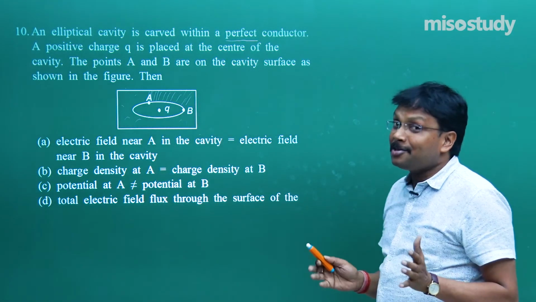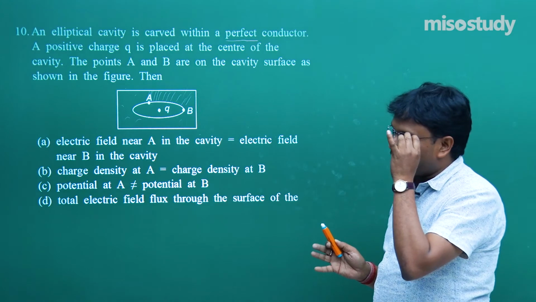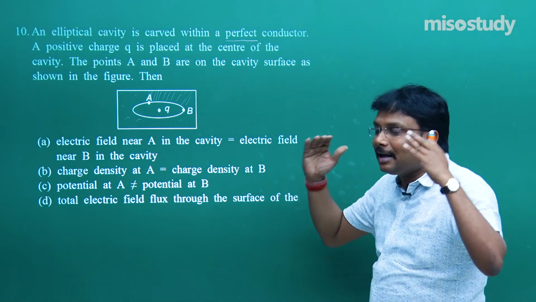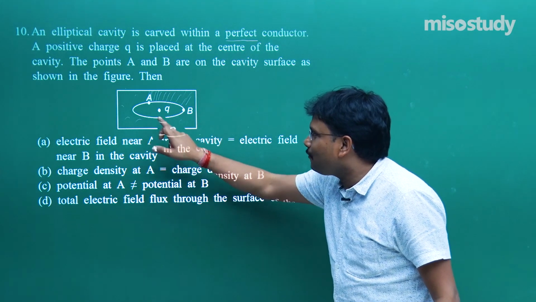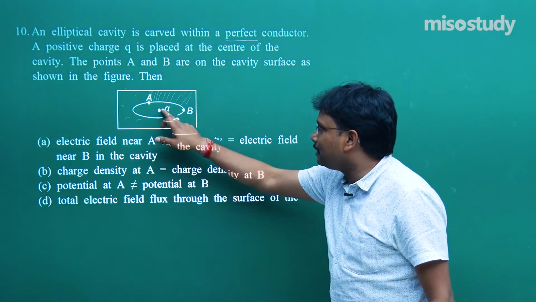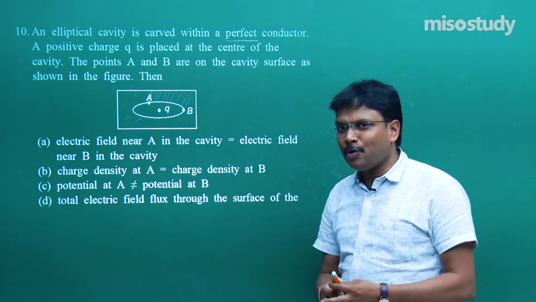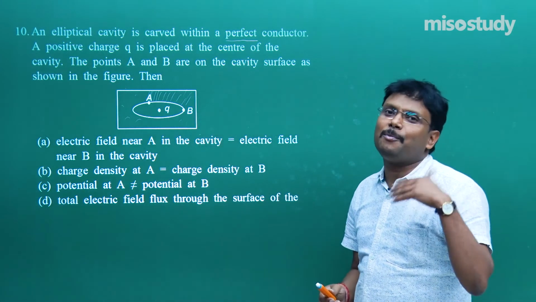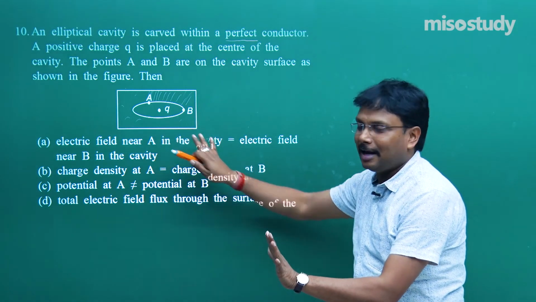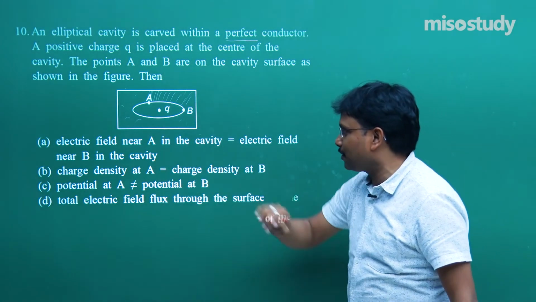Fine, but this is an intelligent approach. If it is not possible for you to think in that higher term, then simply say, okay, for this ellipse, this distance and this distance are not equal, and the field is directly proportional to 1 upon r square. So there is nothing like going to be equal.